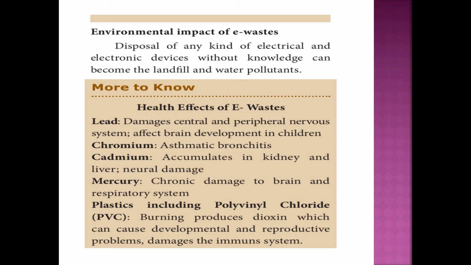Lead will damage the central and peripheral nervous system. It affects the brain development of children. Chromium causes asthmatic bronchitis. Cadmium, when it gets accumulated in the kidney and liver, causes damage to the organs and neural damage. Mercury causes chronic damage to the brain and the respiratory system. Plastics including polyvinyl chloride, PVC in short: burning of this PVC produces dioxin, which causes developmental and reproductive problems and damages the immune system of human beings.